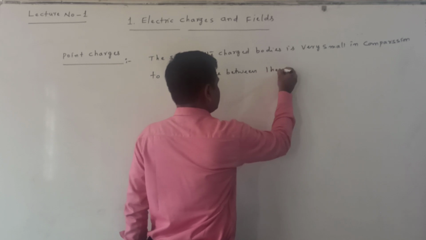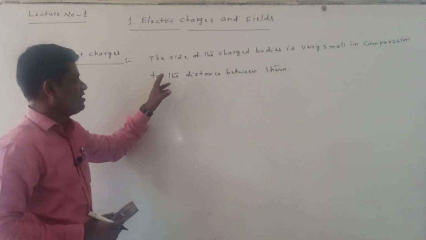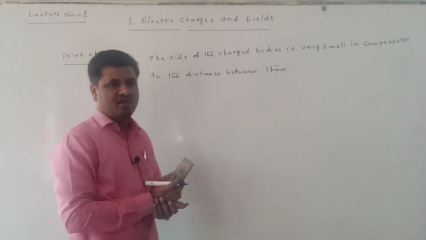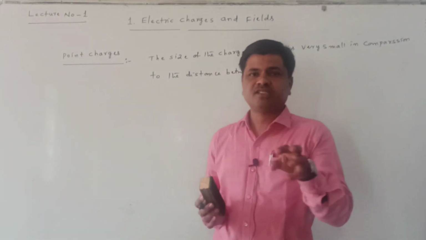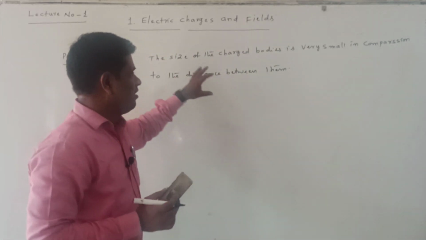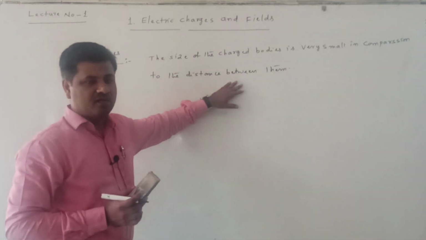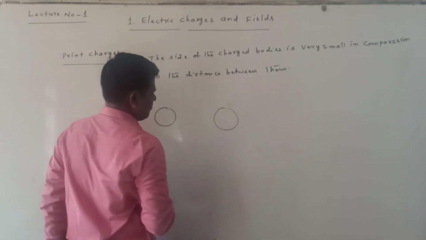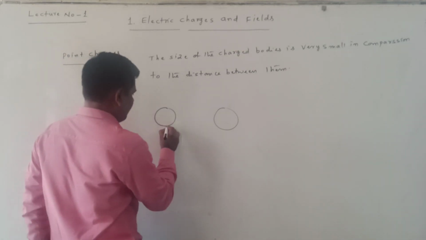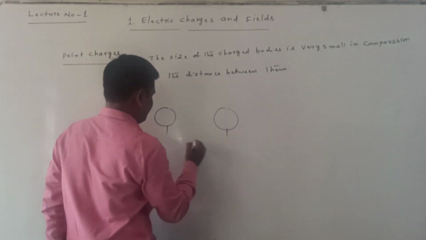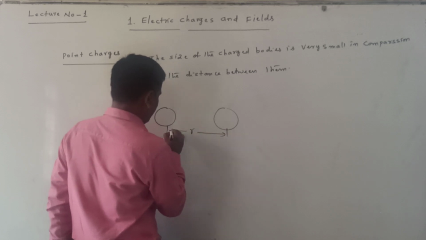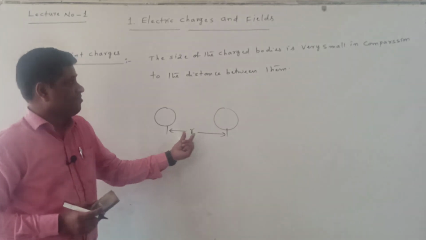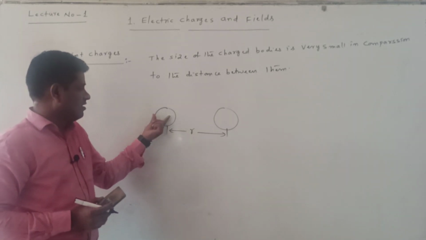If the size of the charged bodies is very small in comparison to the distance between them, then those charged bodies are called point charges. Suppose we take two charged bodies. The size of these two charged bodies is very small in comparison to the distance between them. The distance between these two is taken as r, for example. This r value is very large in comparison to the size of the bodies.